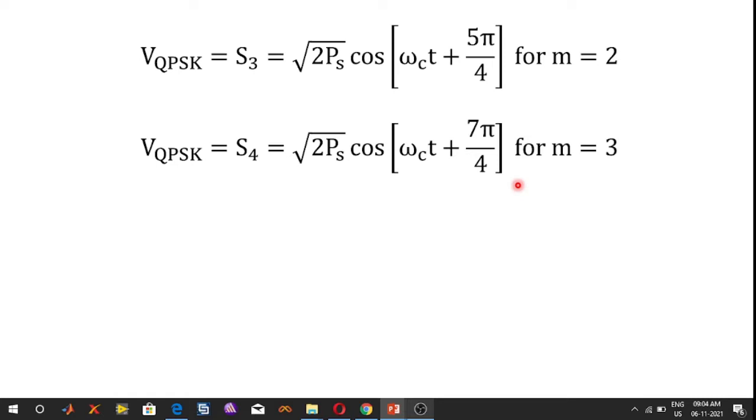And what is the alternative representation of the QPSK? The alternative representation is 10, 00, 01, 11. So 10 means symbol S1, 00 means symbol S2, 01 means symbol S3, and 11 means symbol S4. And what is its carrier phase shift?